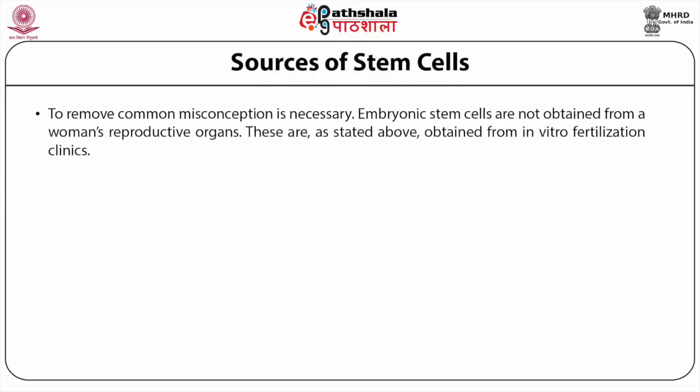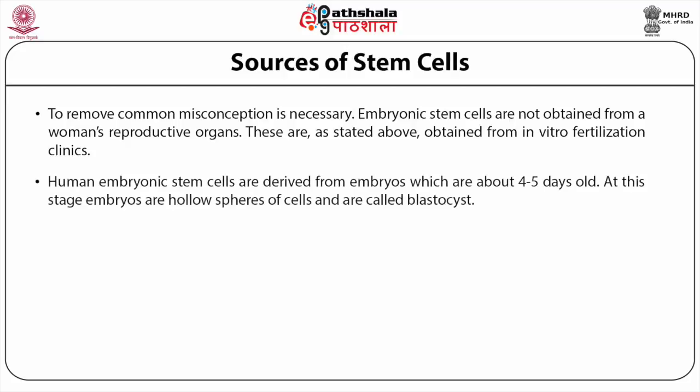To remove a common misconception is also necessary. Embryonic stem cells are not obtained from a woman's reproductive organs. These are, as stated above, obtained from in vitro fertilization clinics. Human embryonic stem cells are derived from embryos which are about 4 to 5 days old.